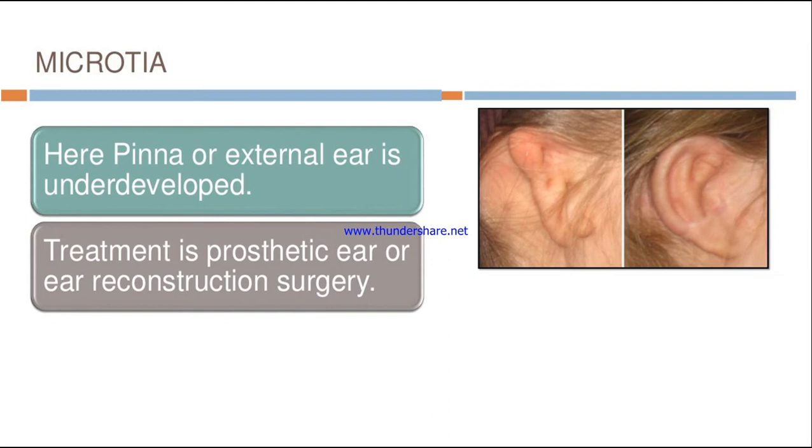Next, the second type is microtia. Micro means underdeveloped. So here in microtia, the pinna is not properly developed, not fully developed. You can see in this picture the pinna is not fully developed; only half is formed. So this is called microtia. The treatment is a prosthetic ear or ear reconstruction surgery.